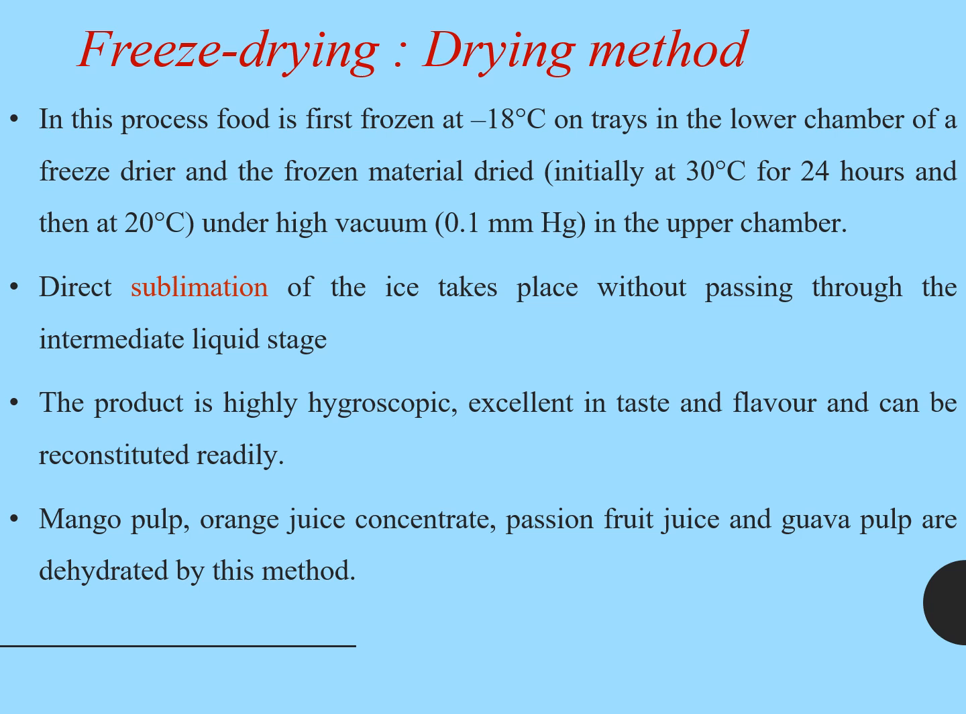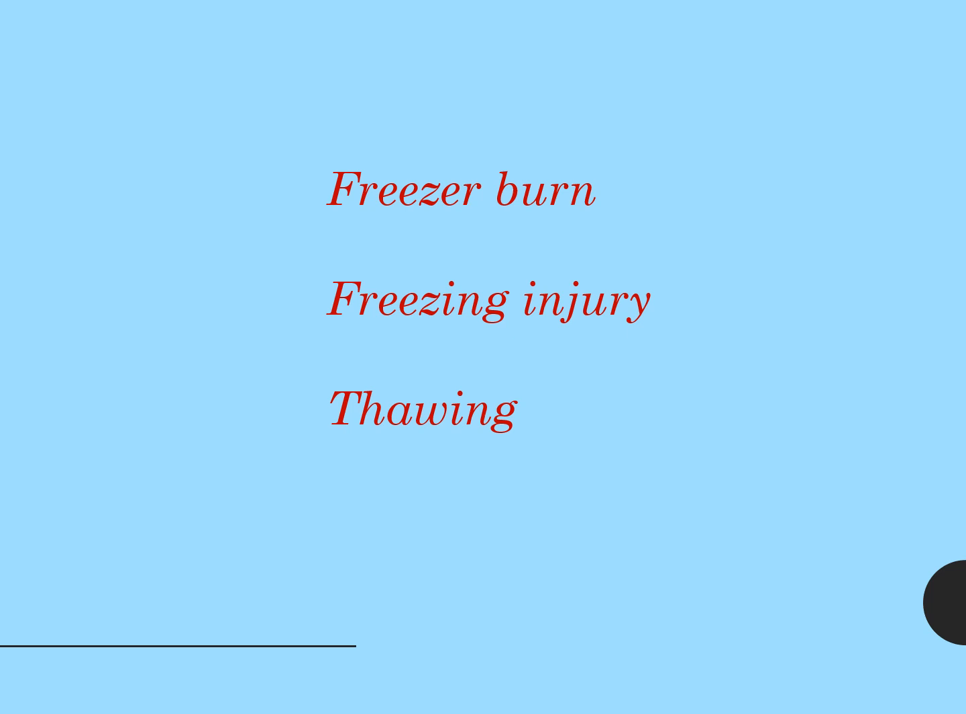So the product will be highly hygroscopic, excellent in taste, flavor and color, and can be reconstituted readily. Mango pulp, orange juice concentrate, passion fruit juice and guava pulp are dehydrated by this method. These are examples of freeze drying, and the triple point of water also has an important role in freeze drying. So here there are different terms related to this freezing process.